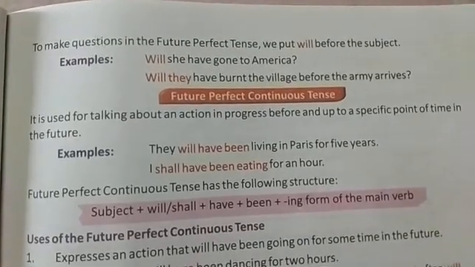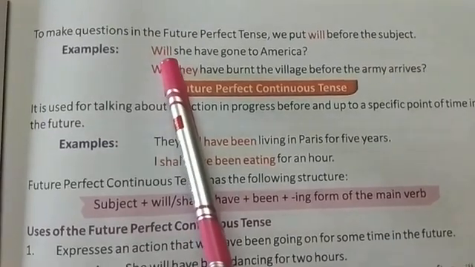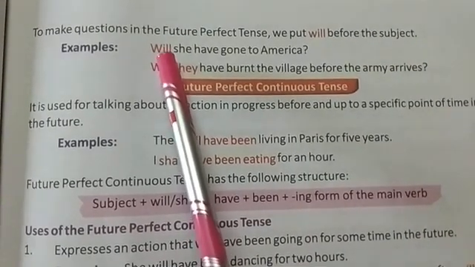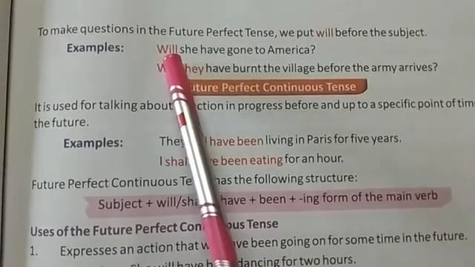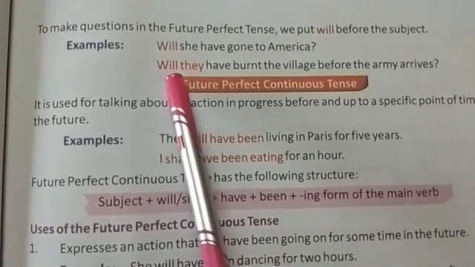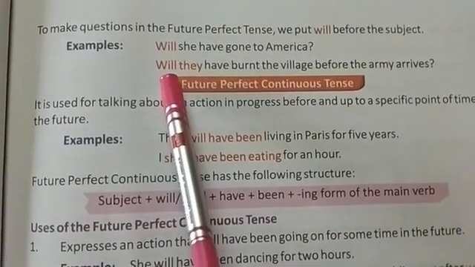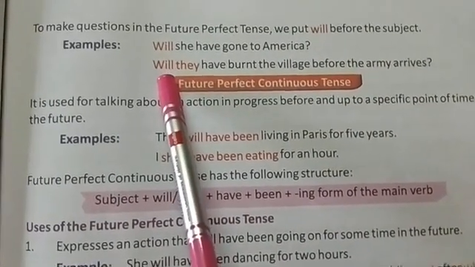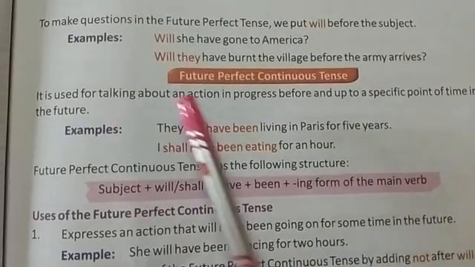Now how to prepare questions in future perfect tense. So we will just start the sentence with will, and after will we will place the subject. See the example: will she have gone to America? Will they have burned the village before the army arrives? So first we will write will, which is the auxiliary verb, and after writing will we will write the subjects.